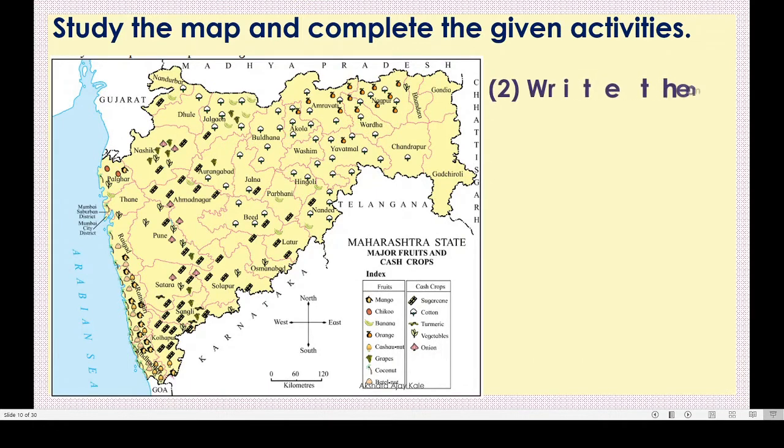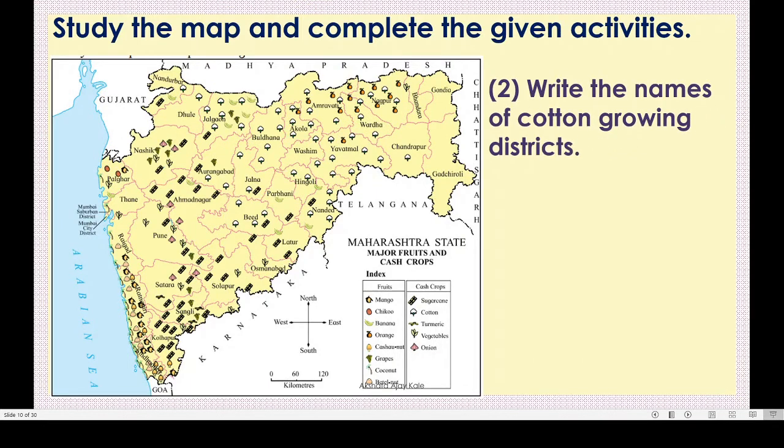Second question is, write the names of cotton growing districts. Cotton, where is the symbol? Yes, here it is cotton, correct? Now see the symbol. So many cotton symbols we can see in this area, right? We can see Buldana, Jalgaon, Dhule, then Akola, Amravati, Nagpur, Yavatmal, Hingoli, Nanded, Beed, Jalna, Aurangabad, right?